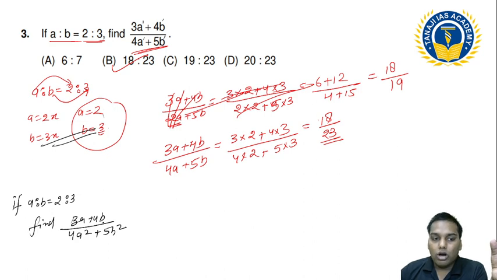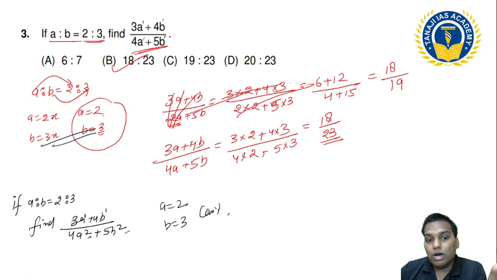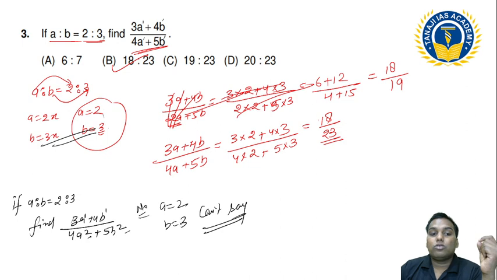If the degree is not same, suppose देखो इस पे power 1 है, इस पे power 1 है, लेकिन इसकी power 2 है, इसकी power 2 है, it means I can't say that A is equal to 2 or B is equal to 2. Sorry, can't say. No, I cannot use that A is equal to 2 and B is equal to 3. Then the problem is, sir, what we will use? We need to use that A is equal to 2x and B is equal to 3x.